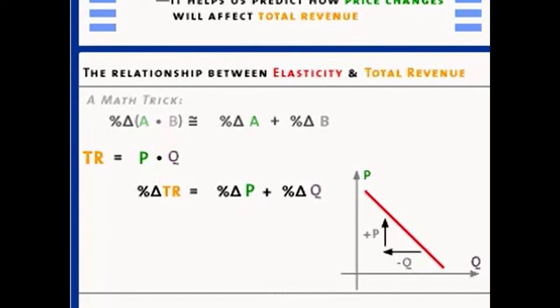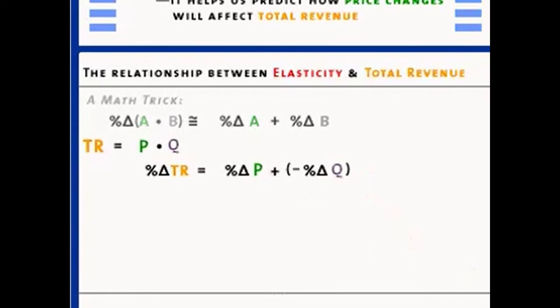What I want to know is, which of these two effects dominates total revenue? Does the price effect dominate? In that case, total revenue and price will move in the same direction. Or does the quantity effect dominate? If it does, then price and total revenue move in opposite directions. Let's do a little bit of math here, and we'll come up with a familiar expression.